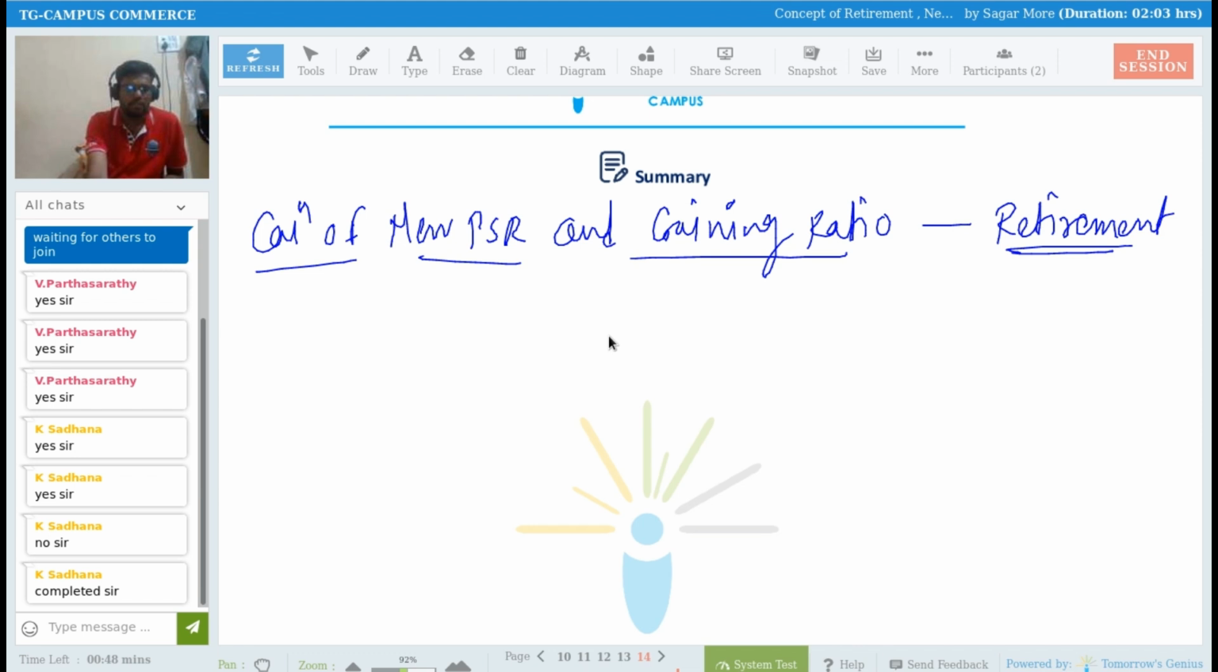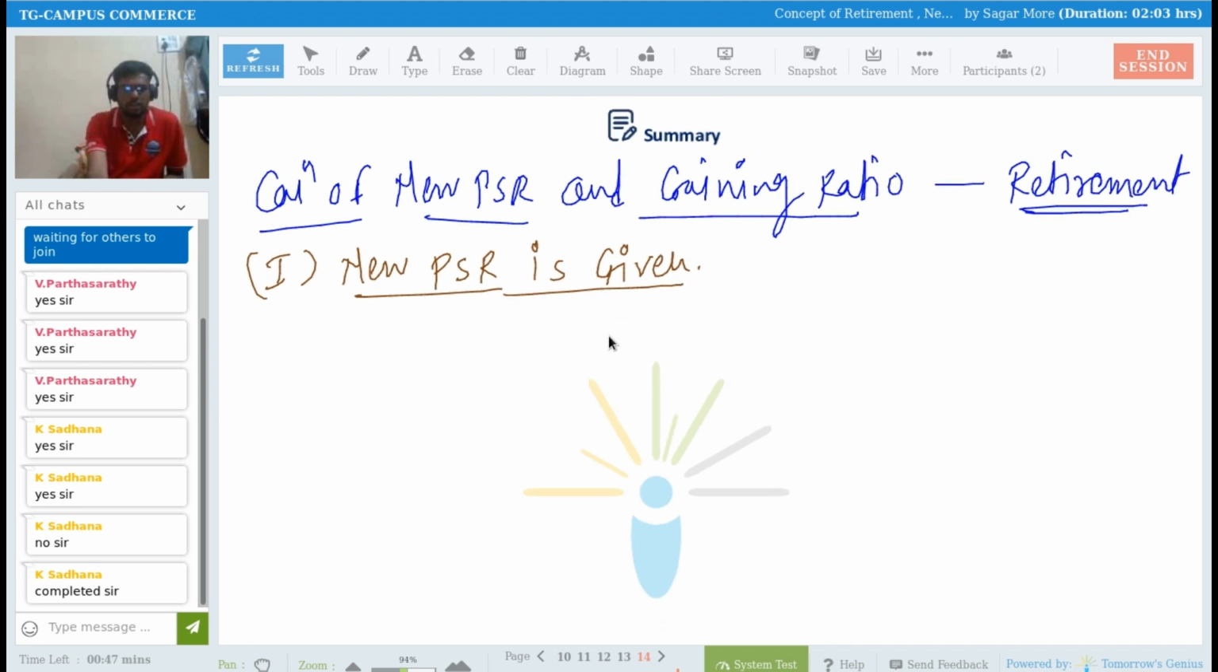First of all, the first case is new profit sharing ratio is given. If the new PSR is given, we have to use one simple formula for calculation of gain share: gaining ratio is equal to new share minus old share, right?